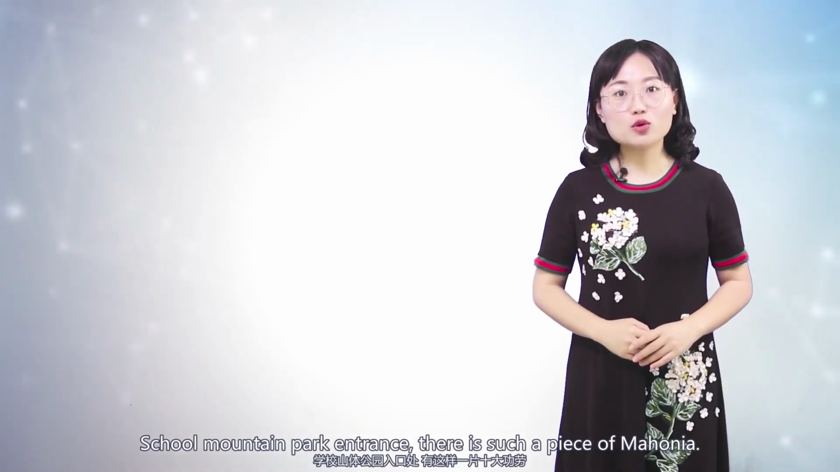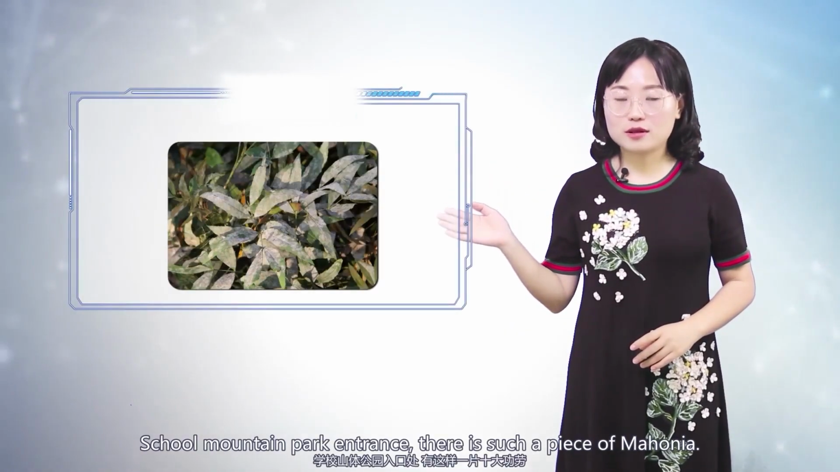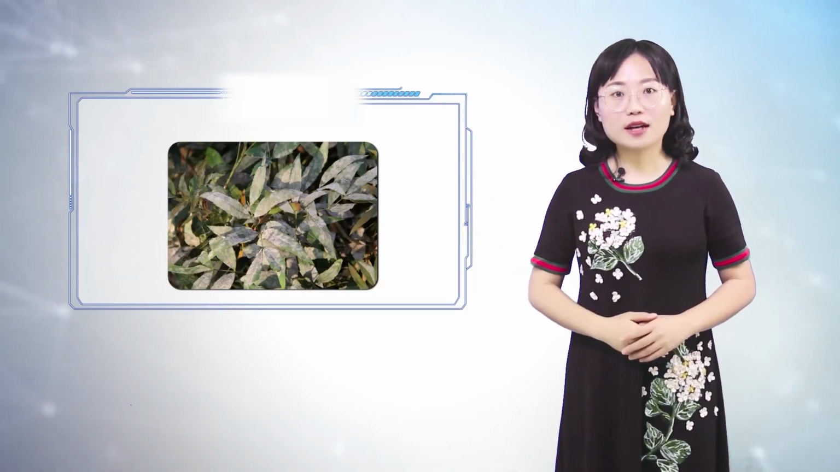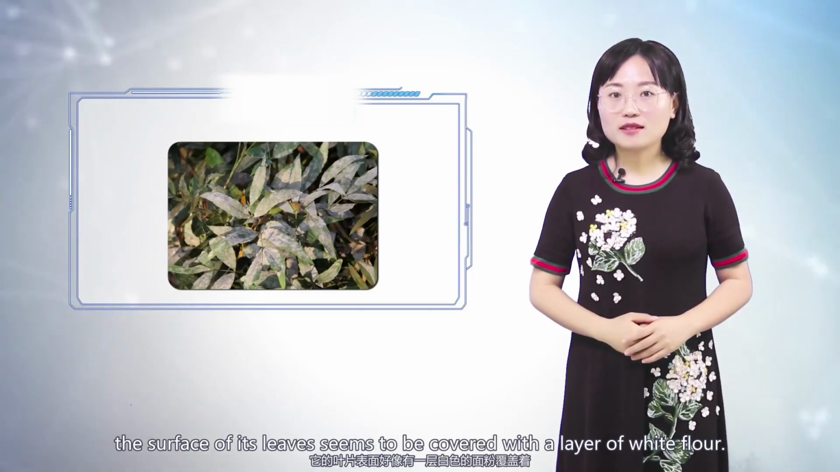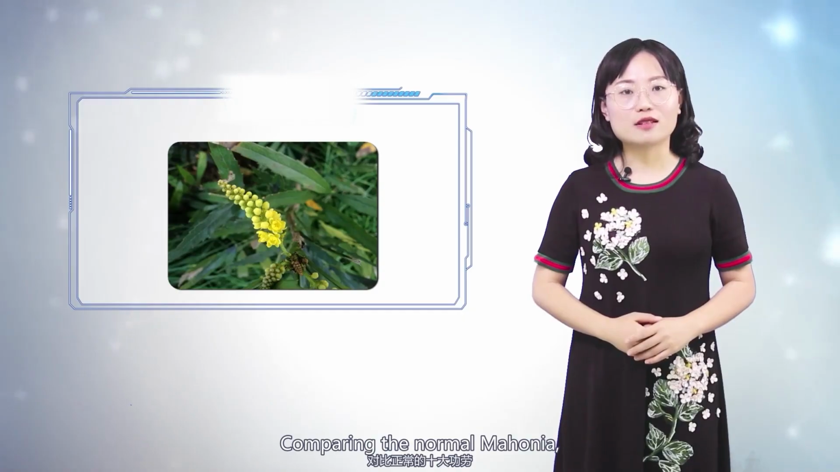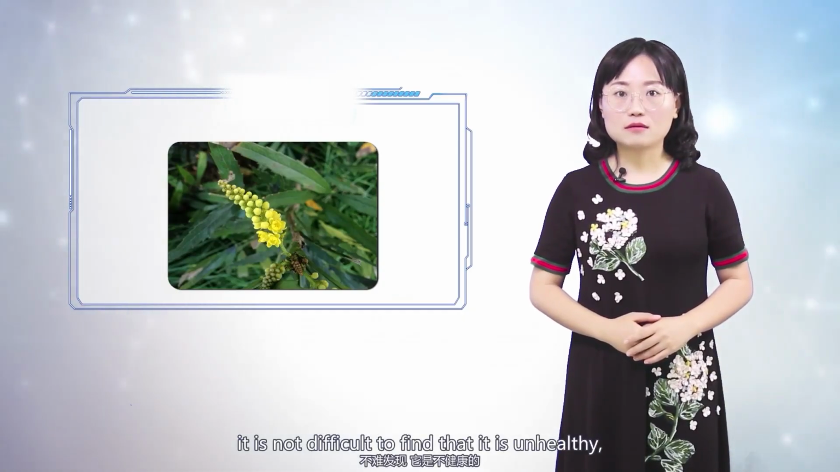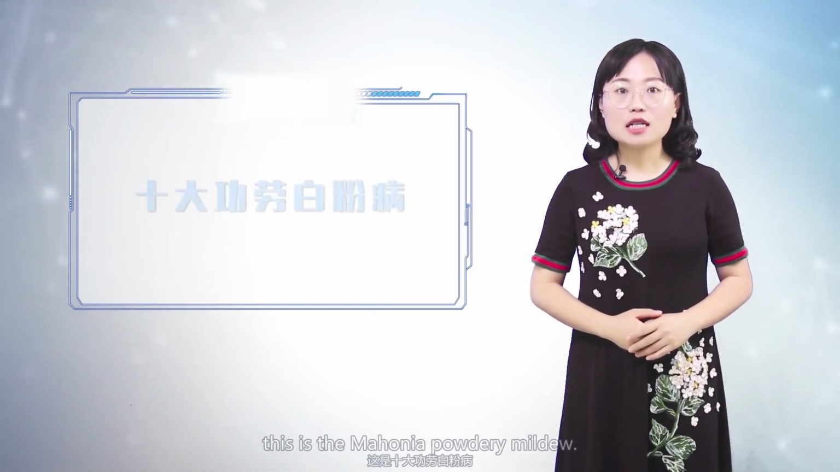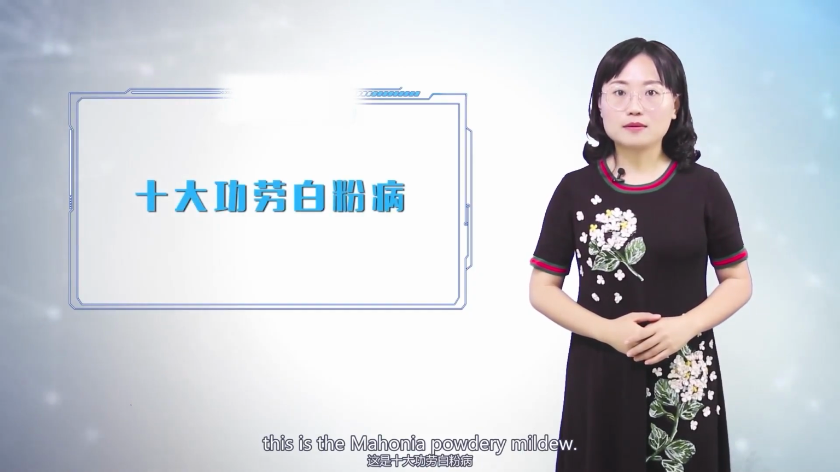At the School Mountain Park entrance, there is a patch of Mahonia. We can often see that the surface of its leaves seems to be covered with a layer of white flour. Comparing it with normal Mahonia, it is not difficult to find that it is unhealthy. This is Mahonia powdery mildew.